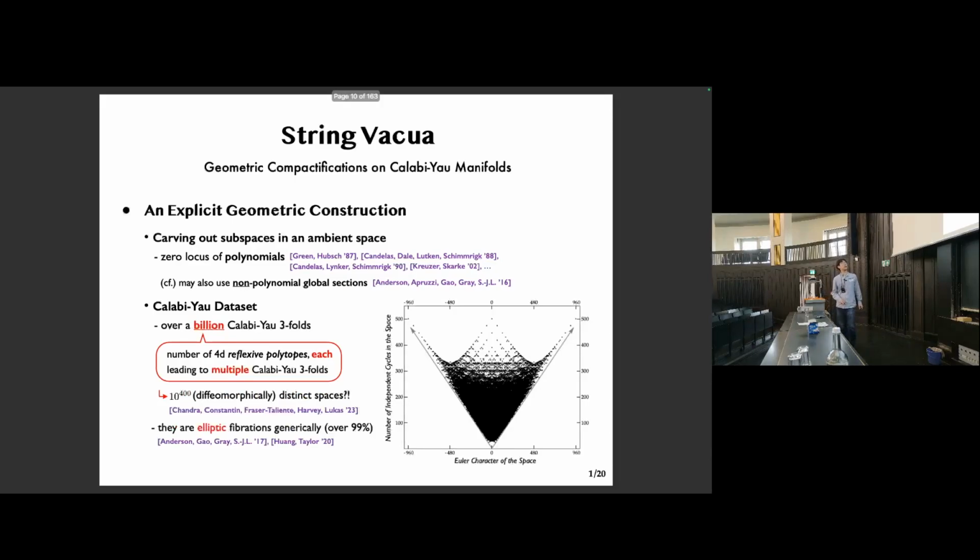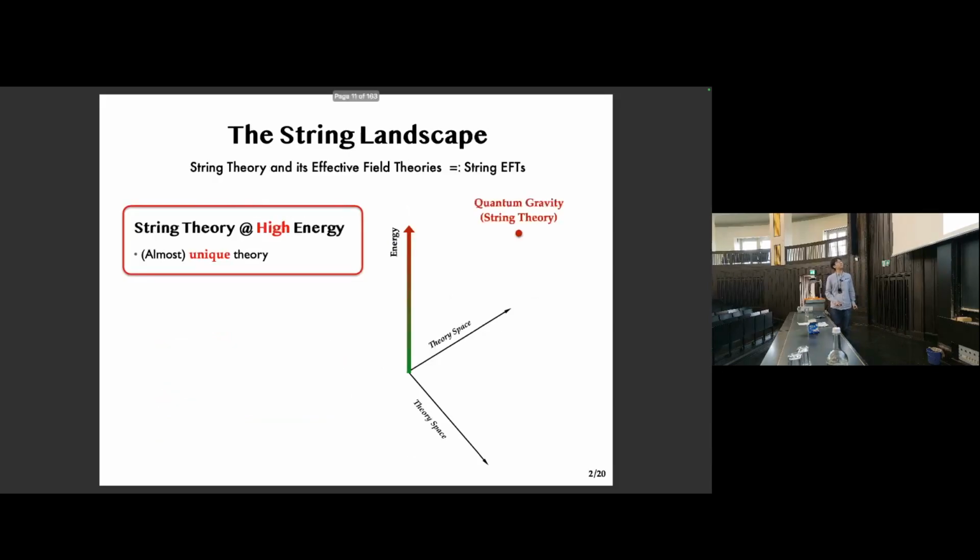And interestingly, a majority of these manifolds are elliptic fibrations, and this could as well be an artifact of this particular construction, but it's still interesting and perhaps also surprising. So two lessons here. A, there exists a vast number of different Calabi-Yau manifolds, and B, it may not be too much of a restriction if we only consider the elliptic ones.